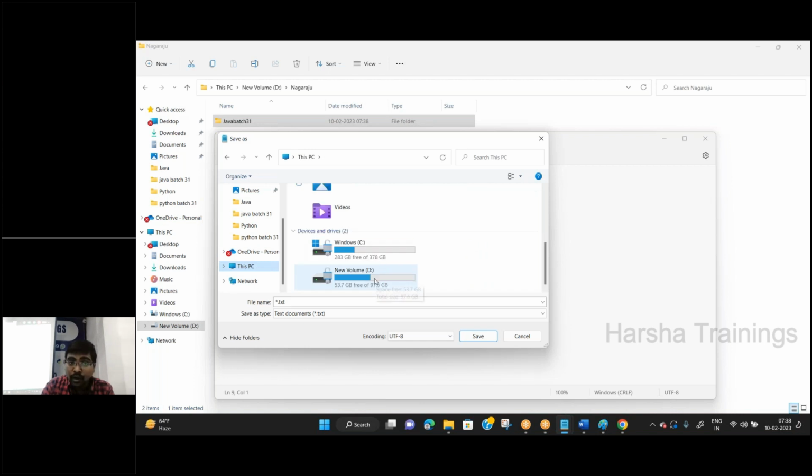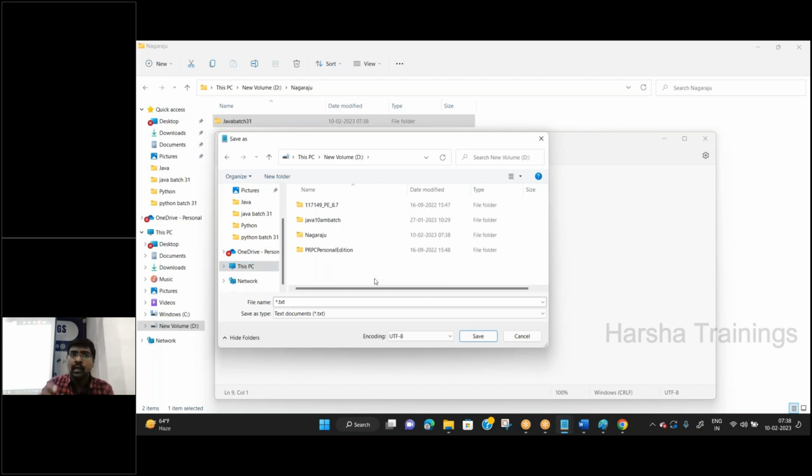Here I created a folder under D drive. Not only D drive, you can create it at any location, at any folder. Why am I using a folder? All the programs are written at that location. Go to this one. Here, that is my batch name. Select Java batch 31.